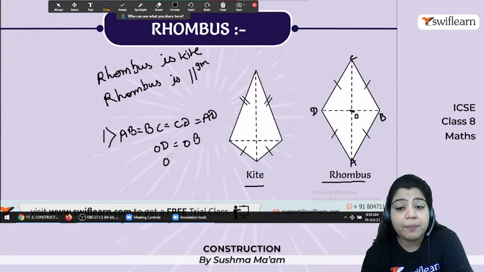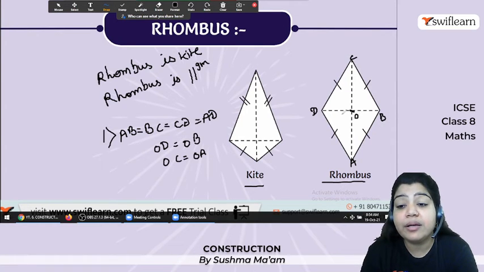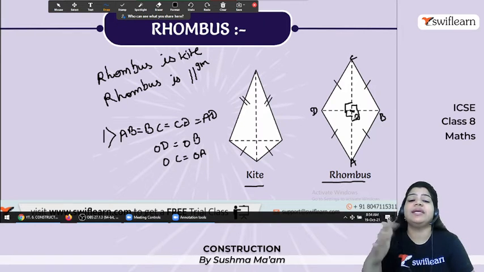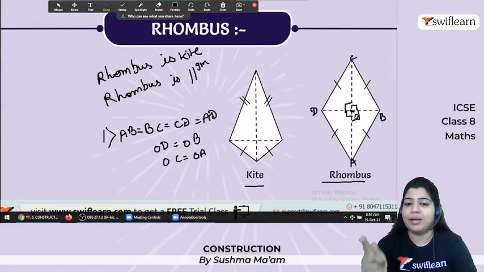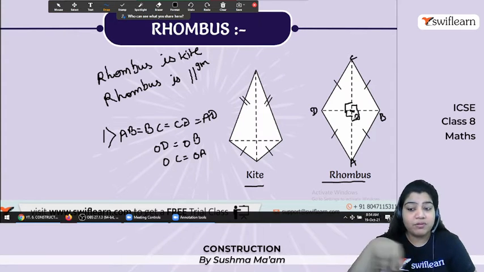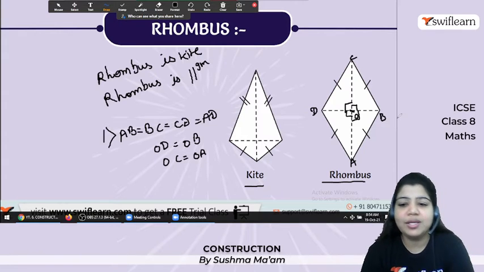But extra क्या property है rhombus के पास? They are bisecting, but they are not simply bisecting. Actually, they are perpendicular bisectors. Okay, जब ये bisect करते हैं, so here it forms a 90-degree angle. That is an extra property of rhombus. That's why rhombus is a parallelogram, but parallelogram is not a rhombus. And in the parallelogram, opposite sides are equal, but in rhombus, all the sides are equal. Extra property.